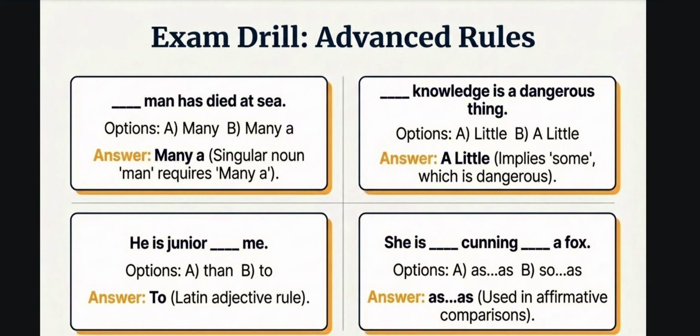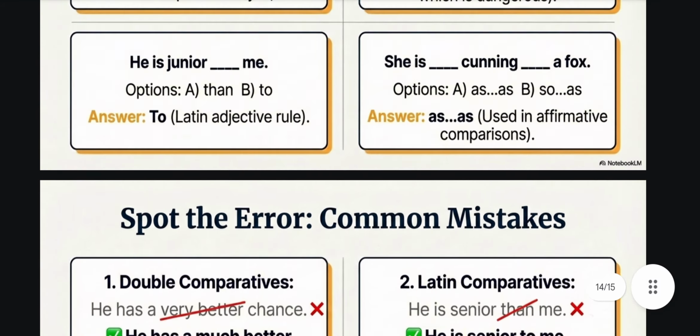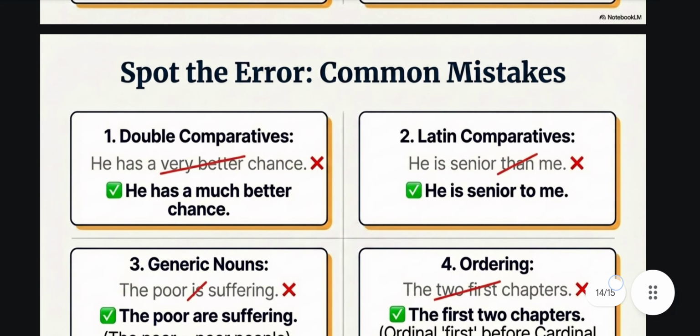He is junior to me. Latin adjective rule: ही इज जूनियर टू, IOR के साथ टू लगेगा. She is as cunning as a fox: affirmative comparison.